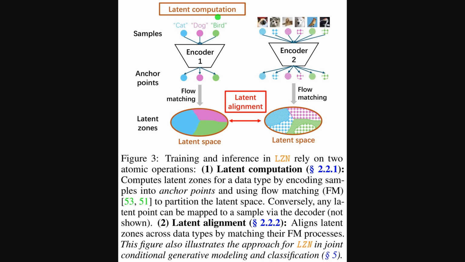So, Figure 3 explains the two moves that make the system work. Latent computation creates zones in a shared space, and latent alignment makes zones from different data types match. Latent computation means the encoder maps samples to anchor points. Then flow matching, which is a learned transport that morphs one distribution into another, partitions the Gaussian space. Latent alignment then synchronizes those partitions across encoders, so generation and classification use the same coordinates. This pairing keeps sampling simple while enabling cross-modal transfer.